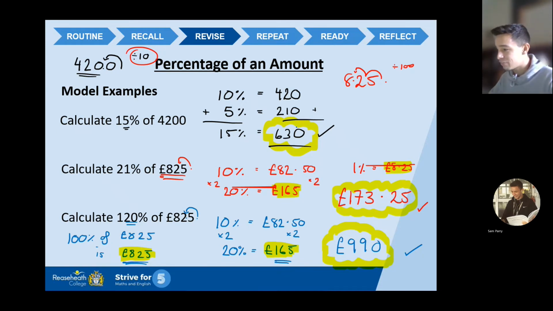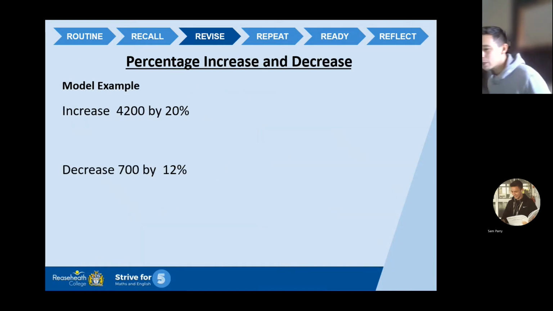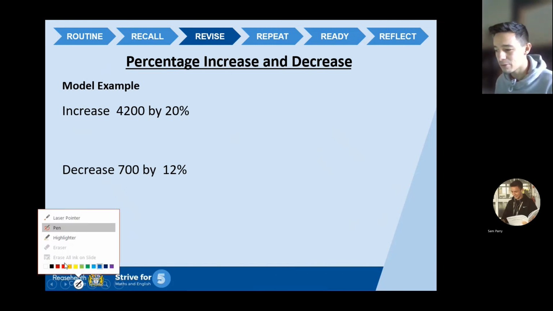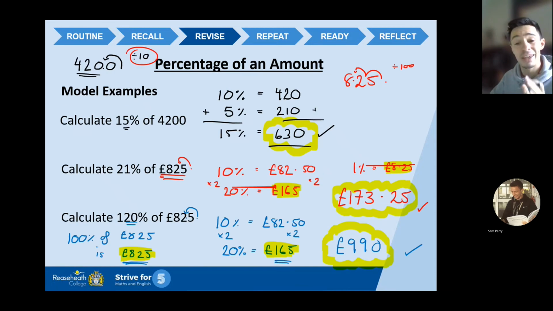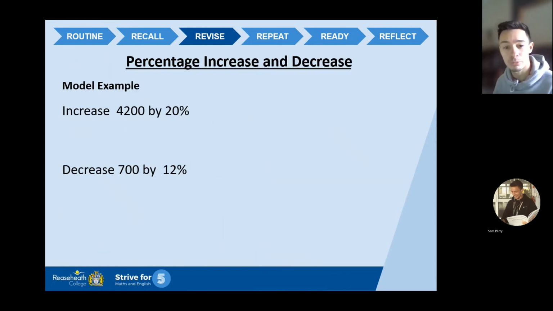So there we go. They're my 3 different answers, but they're all correct. So I'm quite happy with those. Now, we're going to look at something slightly different. Percentage increase and percentage decrease. This is where you take a value and you either add or take away at the end. So it's the exact same principle as what we just did, but we may have to do an addition or a subtraction depending on what the question states.